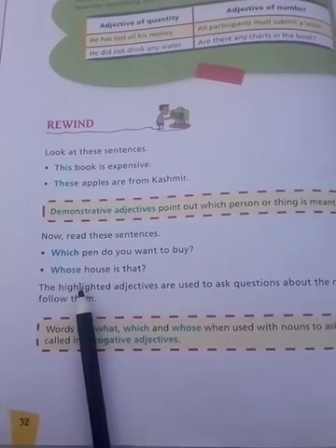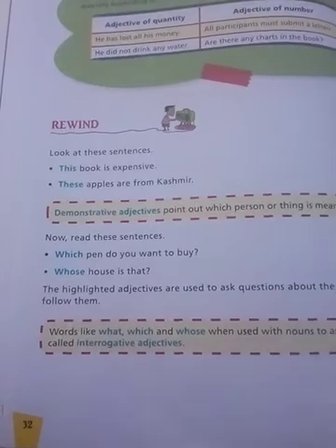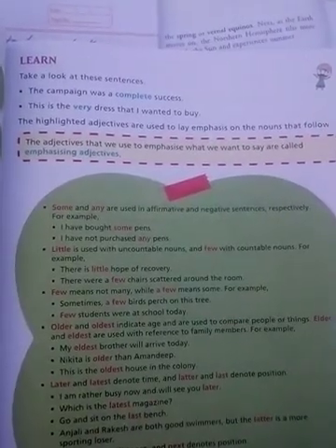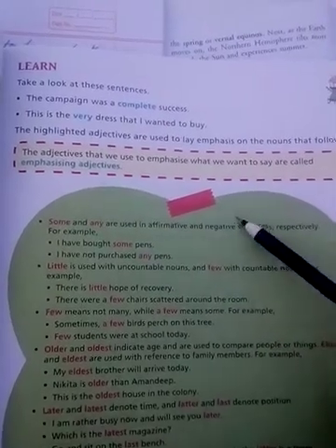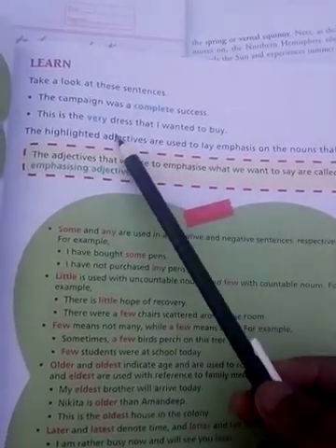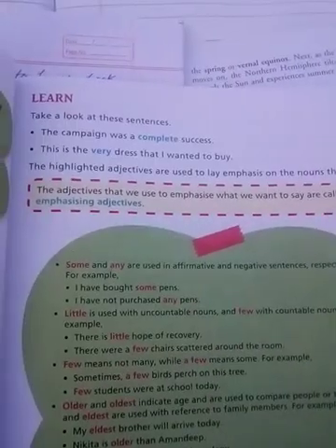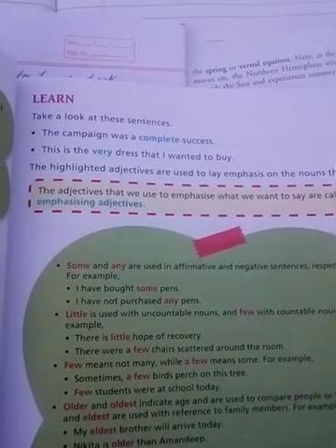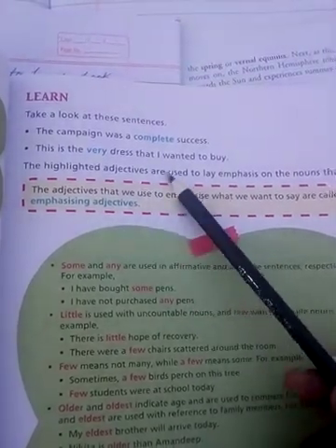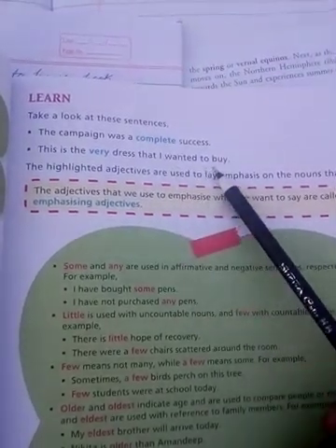Now let's see the last one, that is emphasizing adjective. Here the examples are given. The camping was a complete success. This is the very dress that I wanted to buy.